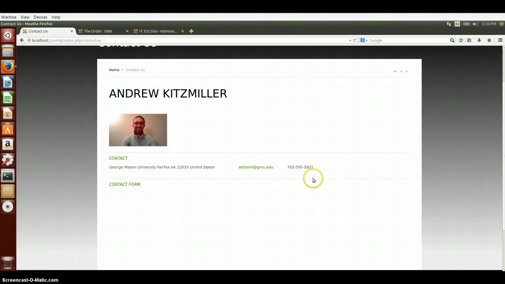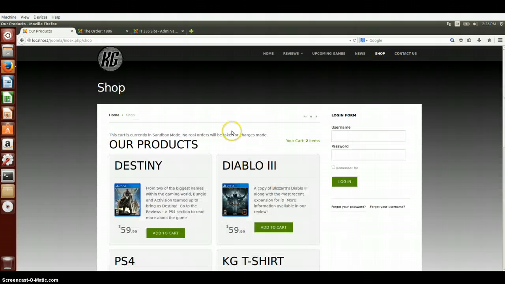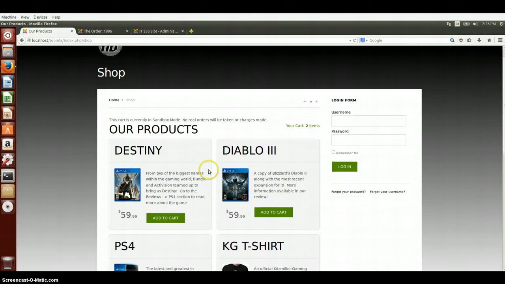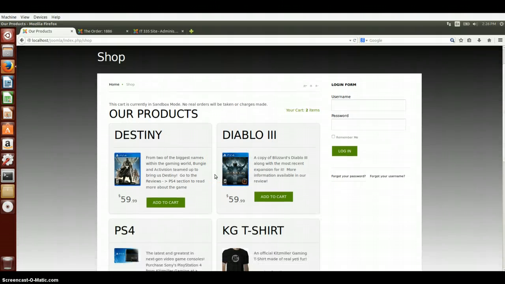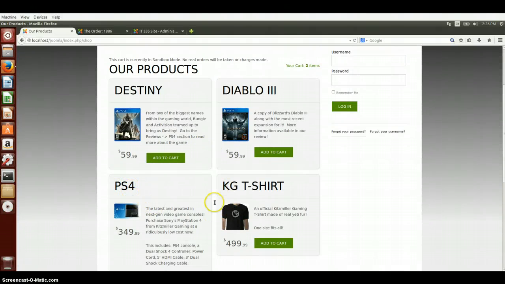So now let's take a look at the e-store that I've included in this website. As mentioned earlier, this e-store is going to be used primarily to sell the video games that I've mentioned within my reviews so that the user can instantly buy a game that they just read a great review about if they chose to do so. In this store, I've also decided to sell the consoles as well as company merchandise if the user wishes to purchase that. The tool I chose to use for the e-store is called Rock Quick Cart.